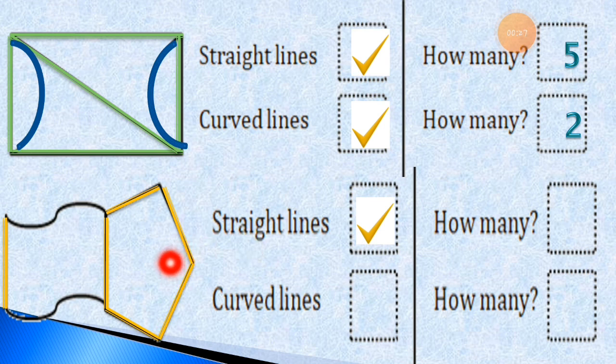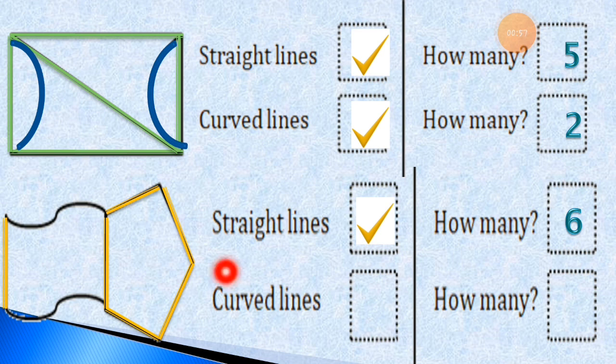Now just count it. How many straight lines are there? Here is straight line number 1. Here is 2. Here is 3. Here is 4. Here is 5 and 6. So total there are 6 straight lines given in the picture.